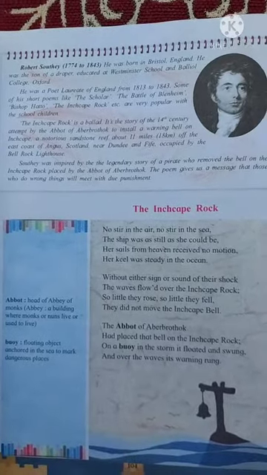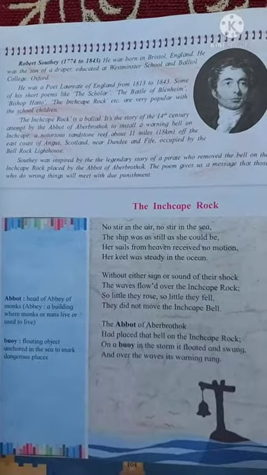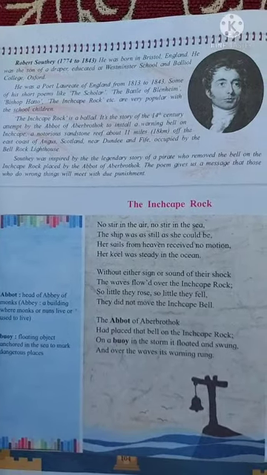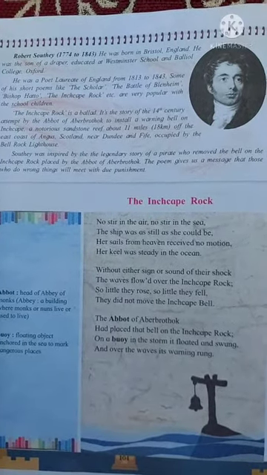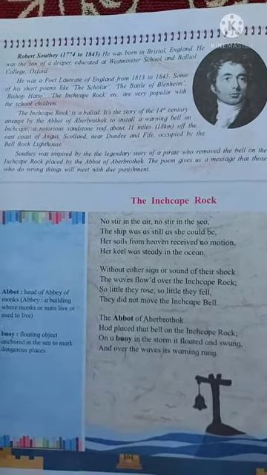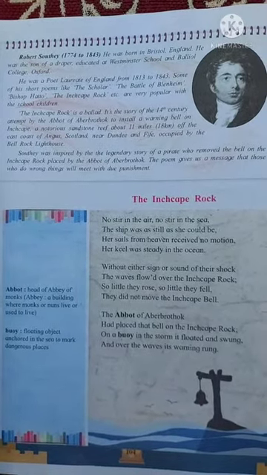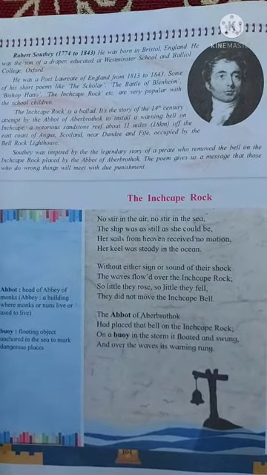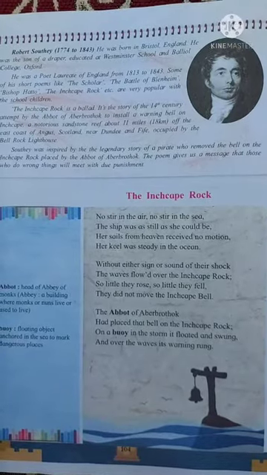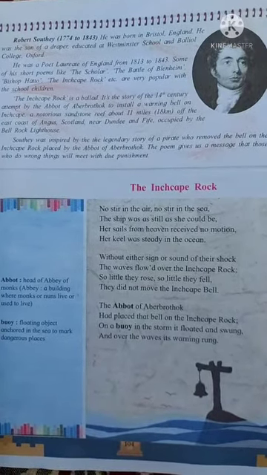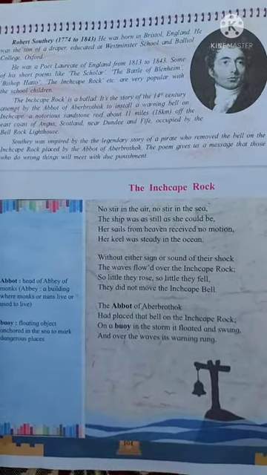Southey was inspired by the legendary story of a pirate who removed the bell on the Inchcape Rock placed by the abbot of Aberbrothock. The poem gives us a message that those who do wrong things will meet with due punishment.